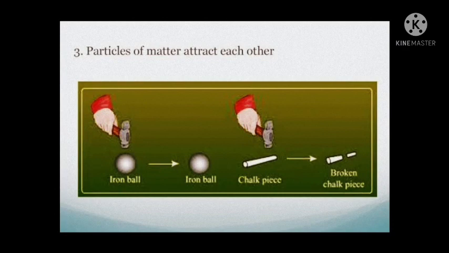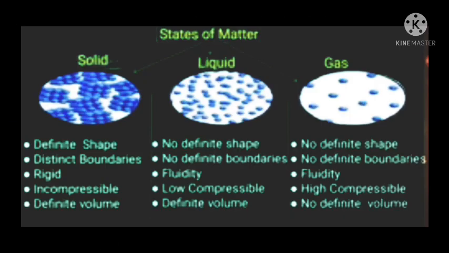Third one is the particles of matter attract each other. There is a force of attraction, known as intermolecular forces, between the particles of matter. For example, when we hit a chalk piece with a hammer, it gets broken easily. But when we hit an iron ball, it does not get broken. It means that the force of attraction is maximum in solids, less in liquids and negligible in gases.